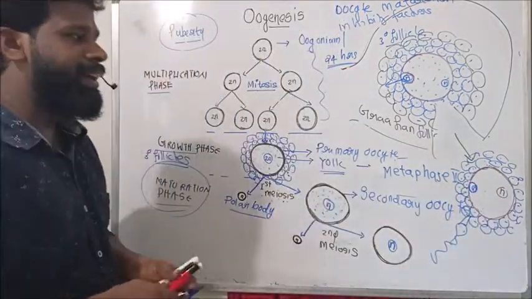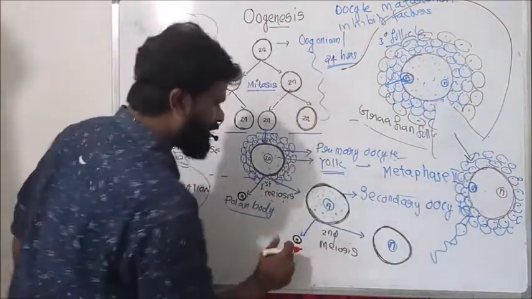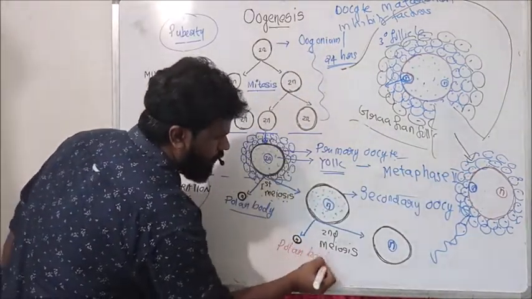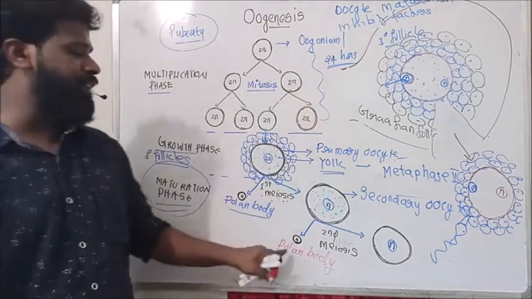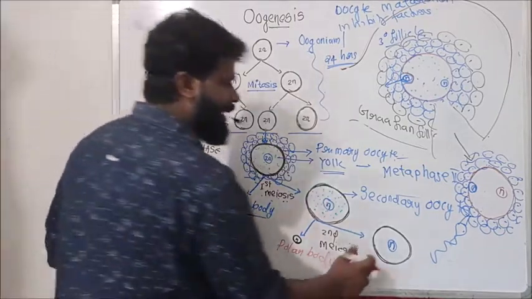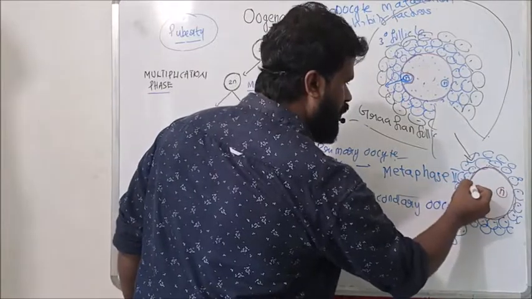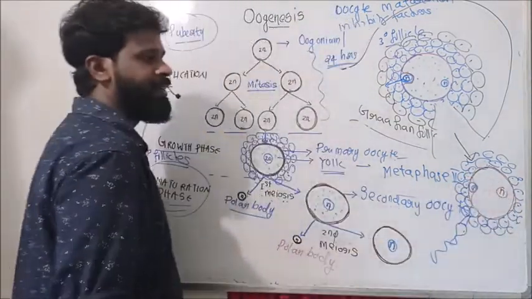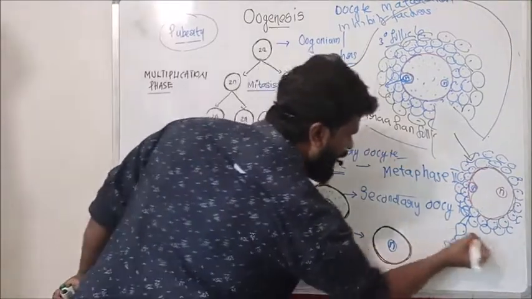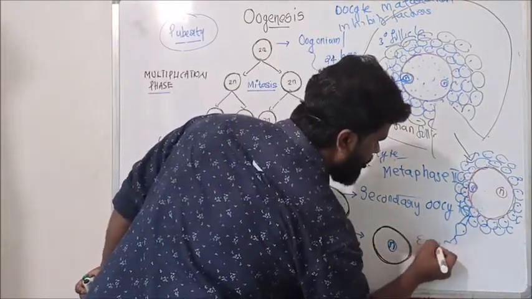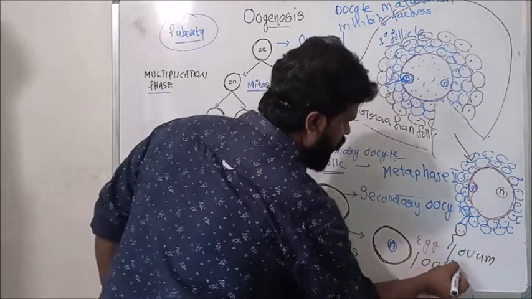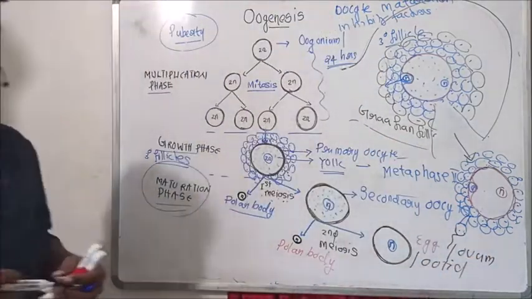As a result, a small non-functional second polar body and a large functional cell are formed. The large functional cell is called the egg or ovum.